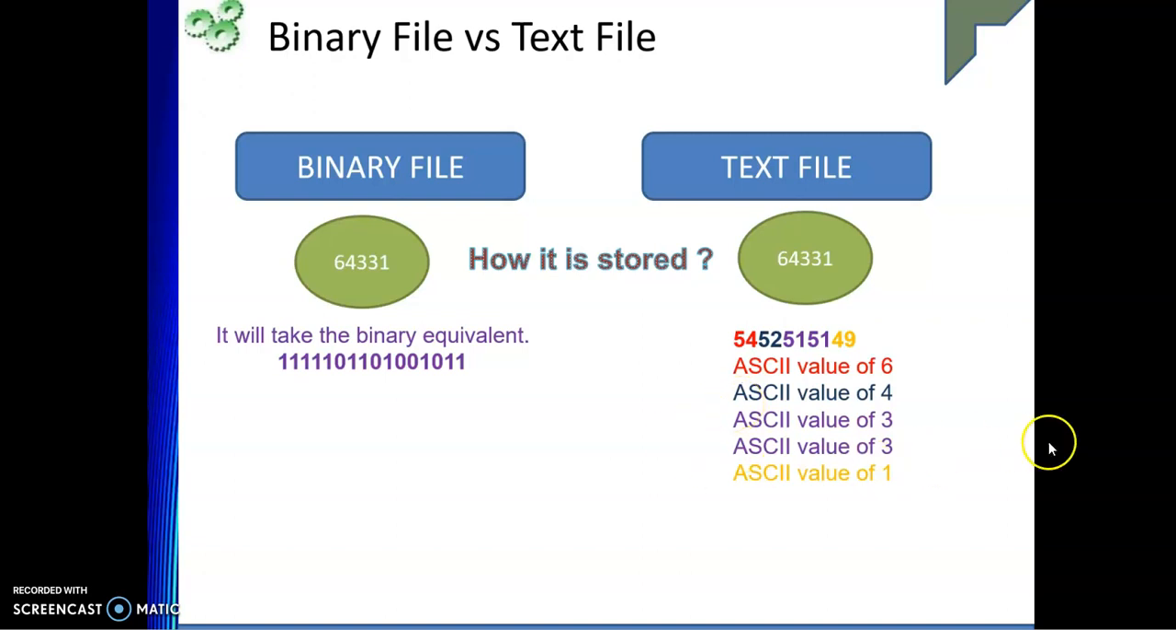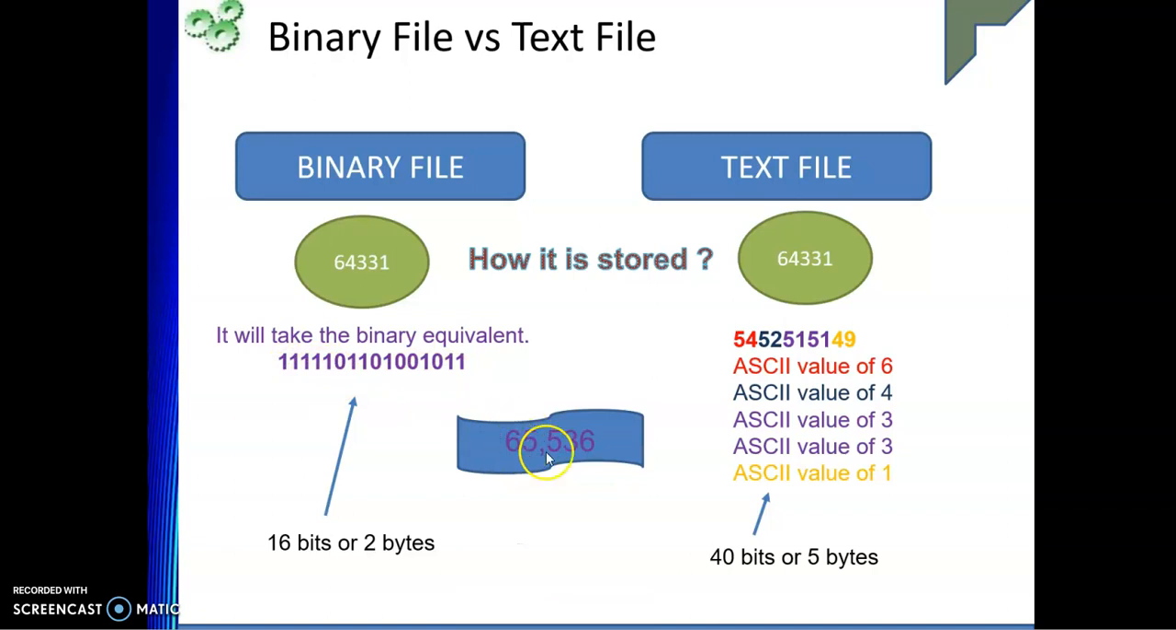So if you see here, this is 8-bit, this is 8-bit, this is 8-bit, this is 8-bit, and this is 8-bit. So in total, we are taking only 16 bits or 2 bytes here, but there we are talking about 40 bits or 5 bytes. And if you take the equivalent of 16 bits, the largest number that we are talking about is 65,530. So to store up to here, we require only 16 bits or 2 bytes in a binary file.